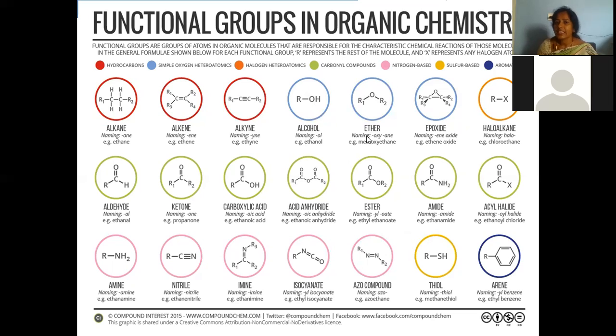Hence, we can say ether. Ether compounds are present, and here if you take CH3O, CH3, that is regarded as methoxy methane. Okay, if you are taking CH3O, CH3, then we can say methoxymethane. Here they gave an example for this category as well.